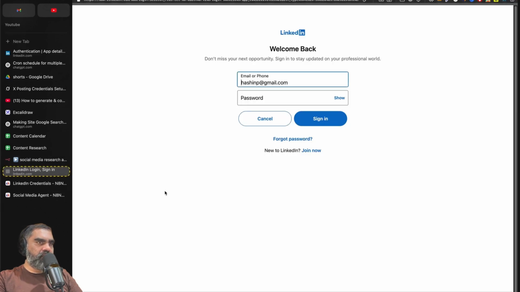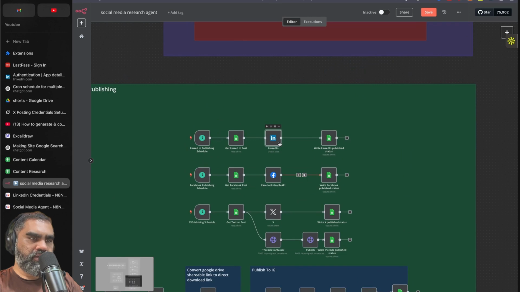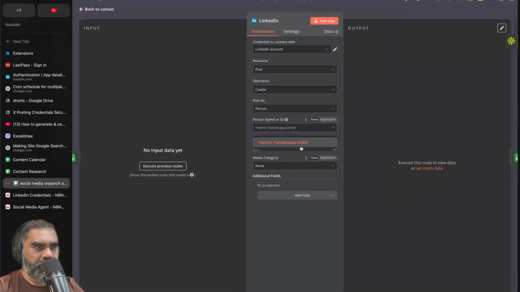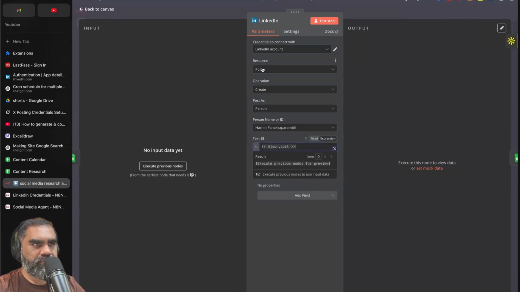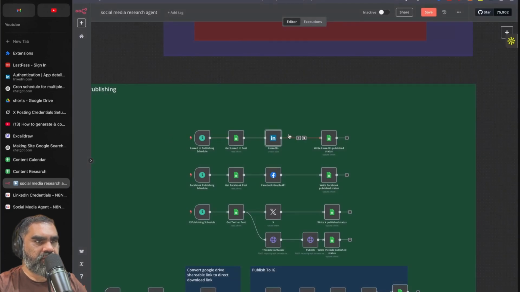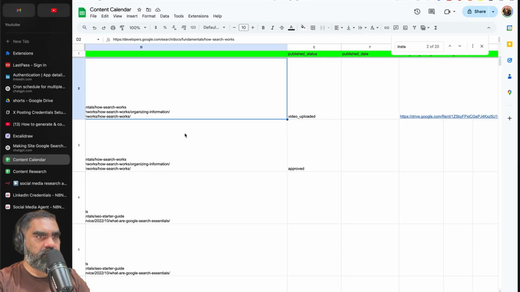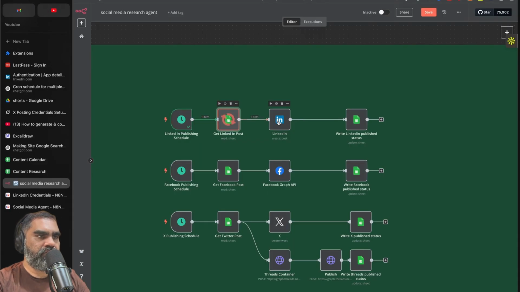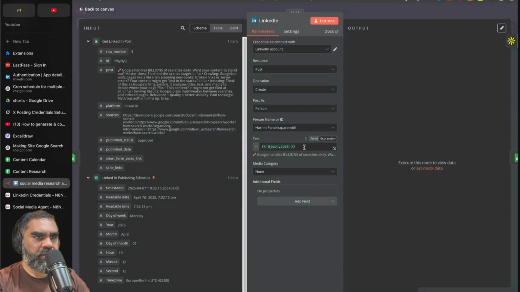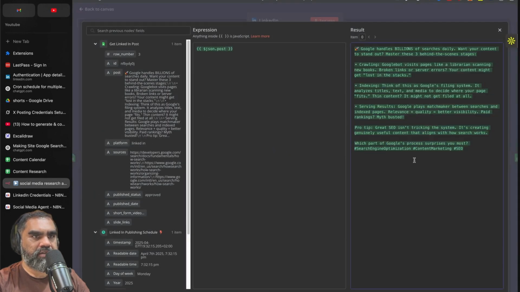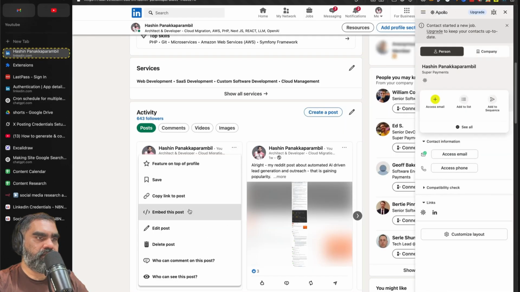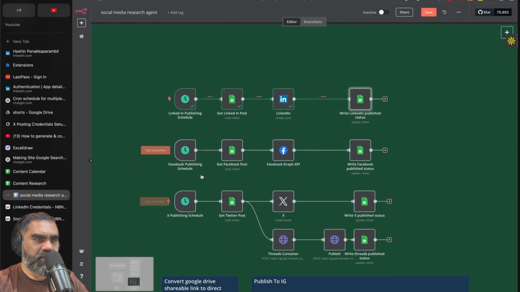Connect my account. If you click connect your account, after connecting your LinkedIn node, select resource post and create post as a person, and your name will be automatically populated here, and JSON post will be the next one in line. If I go to content calendar and say approved, and I come here and read the next row, JSON post will be the content from the Google Sheet. Once you finish that, it will be uploaded to your LinkedIn. Let me just delete that. It's the same process for other publishing steps as well.